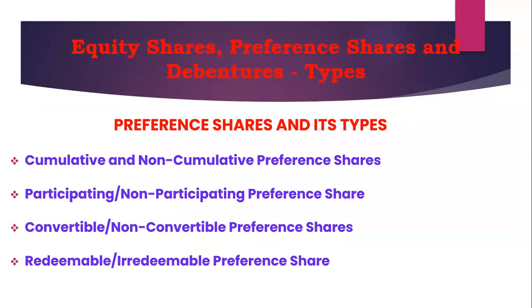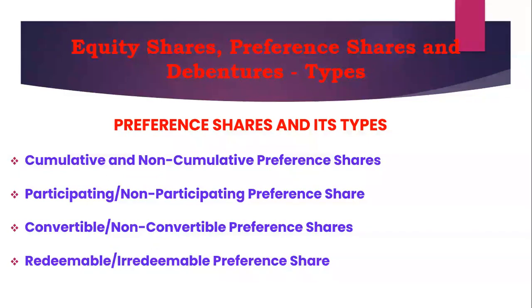The first one is cumulative and non-cumulative preference shares. In the case of cumulative preference shares, if a company doesn't declare any annual dividend for a particular year, the benefit will be carried forward to the next financial year. Whereas non-cumulative preference shares don't have any benefit of receiving outstanding dividends in the next year. So cumulative shareholders, if the company is not in a position to pay the dividend in a particular year, will have it carried forward to the next year, whereas non-cumulative preference shareholders don't get that benefit.